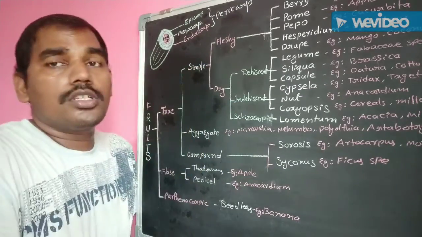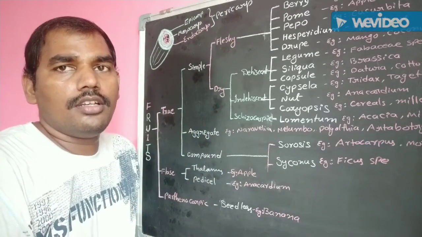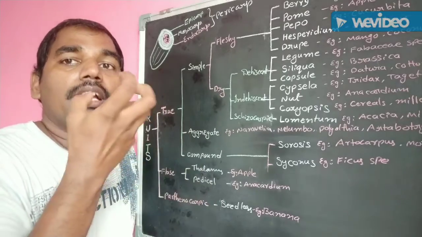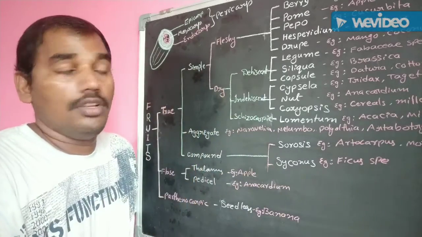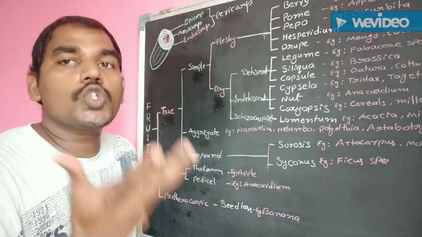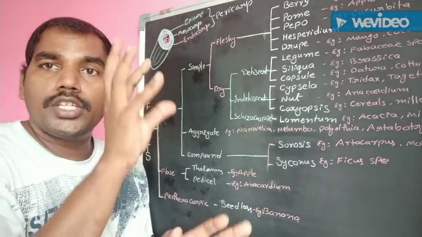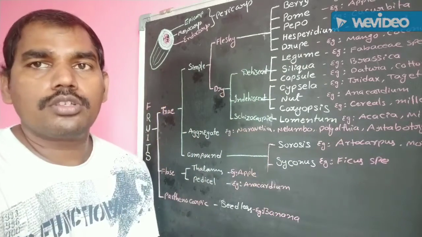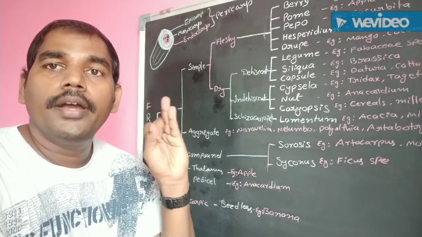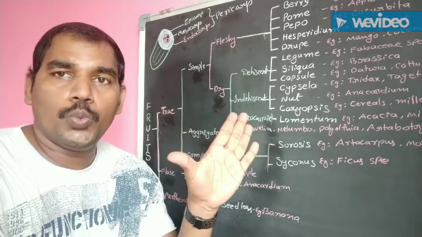In fleshy fruits, the pericarp is fleshy. Understand? The fruit wall, pericarp, becomes fleshy in fleshy fruits. In dry fruits, it is non-fleshy. It is dry. Okay. The fleshy fruits are again categorized into 5 types of fruits. What are they? Berry, pome, pepo, hesperidium, and drupe.